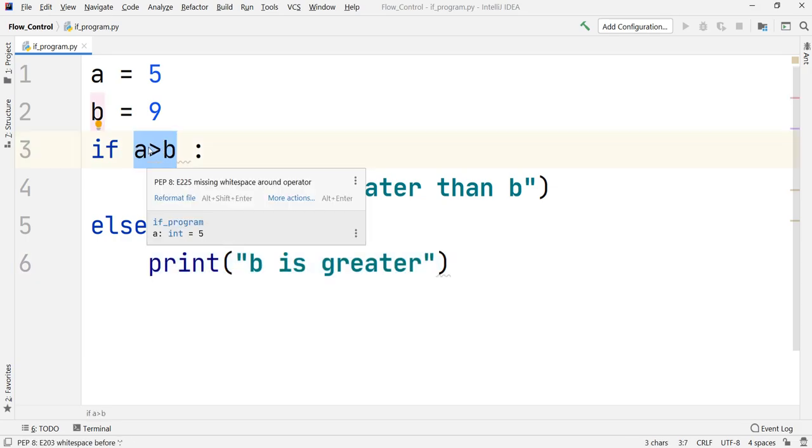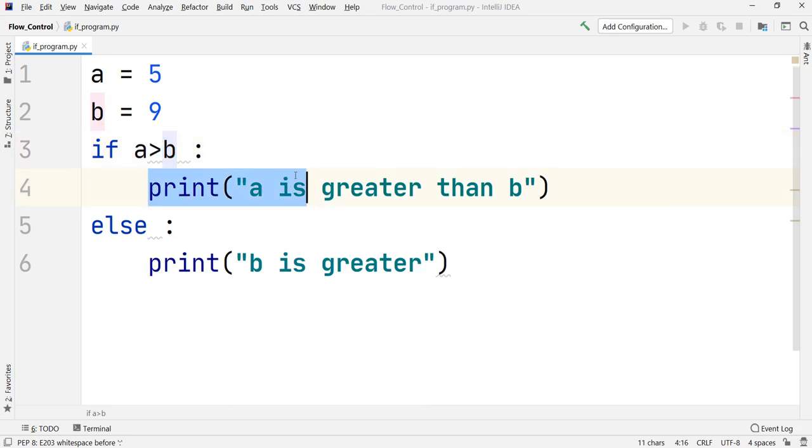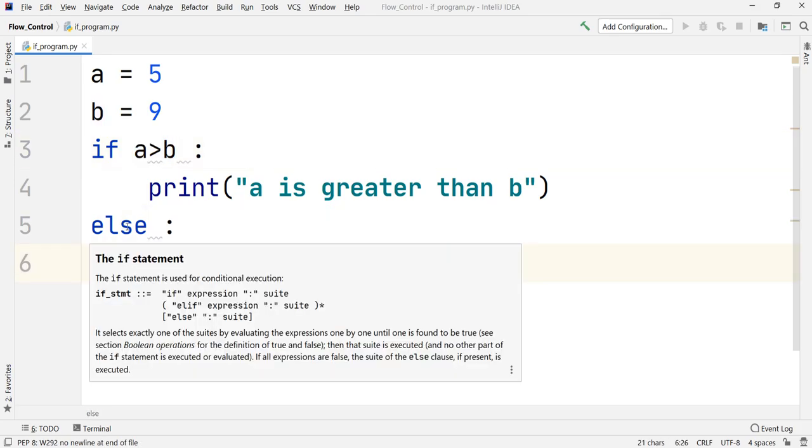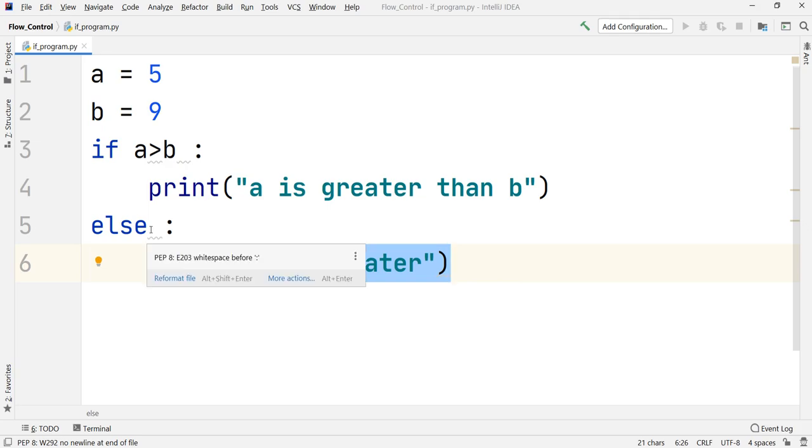If this condition is true, it will execute this line of code. If this condition is false, it will execute the line of code which we have written inside else. And that is the dictionary meaning of else. Else means if it is not true, else what is to be done. So that is why we have written it here.